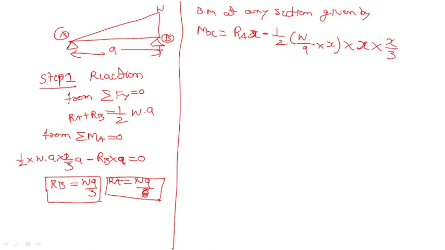This x is the variable and this is multiplication. So the answer is WA by 6 into x, minus W by 6A x cube.